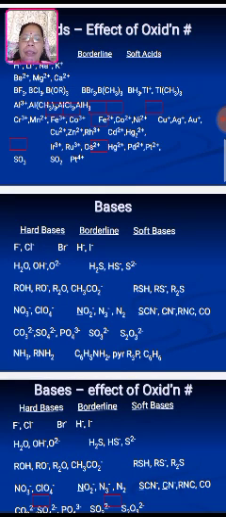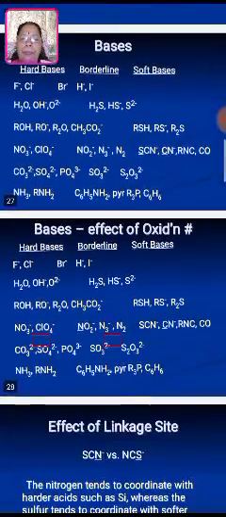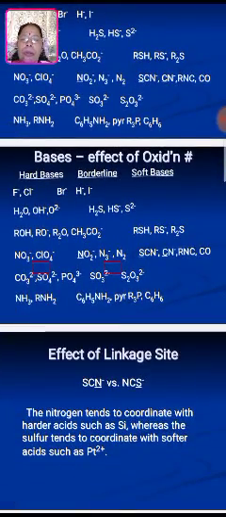Now this third chart explains the hard bases, borderline bases and the soft bases. In this case, water, fluoride, nitrate, carbonate are the hard bases, and iodide, sulfate, carbon monoxide, and C6H6 are the soft bases. Now this table again explains the effect of oxidation on the ligands, placed under the hard bases, borderline bases, and the soft bases.